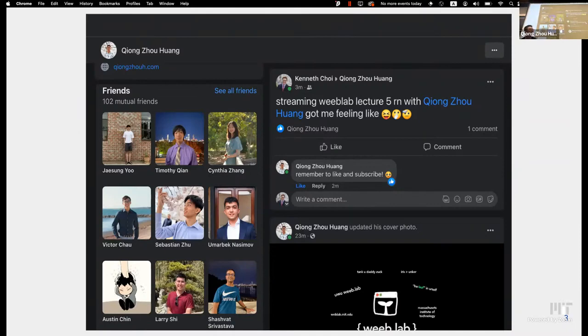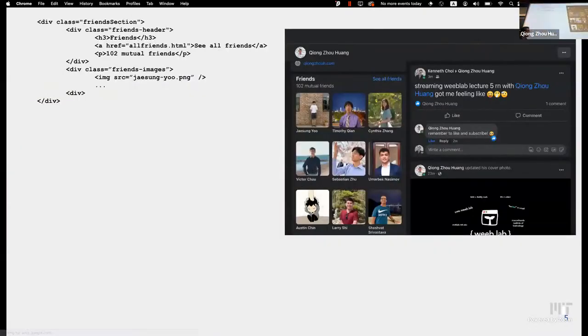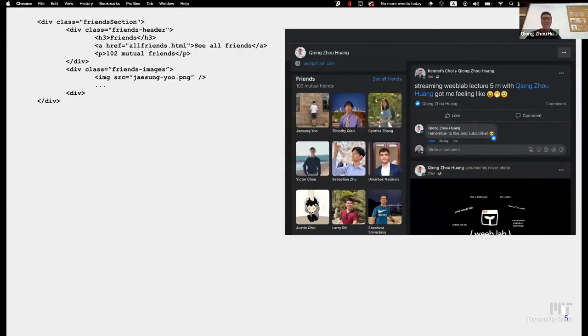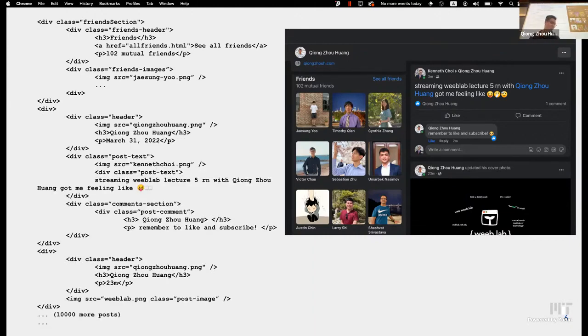And let's for a second pretend that you're this guy and you're trying to build Facebook.com as a Harvard student. And it's kind of hard. There's a ton of stuff that you have to write. So let me start out with the friends section. I'm going to type some divs, style that stuff with some classes, maybe do some CSS. And I have apparently 102 friends, so I'm going to have to write that a lot. Or 102 mutual friends.